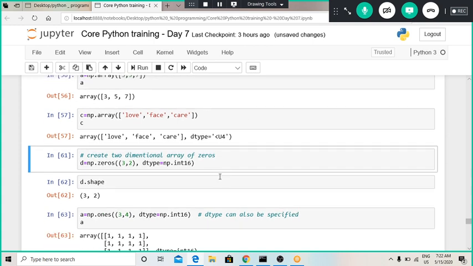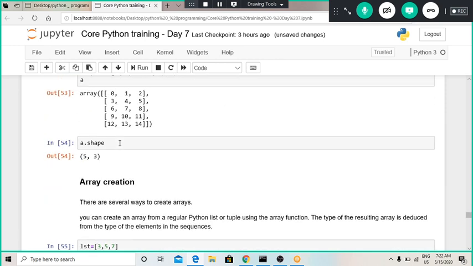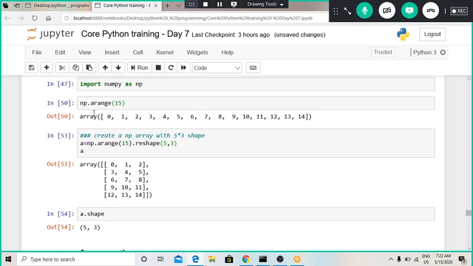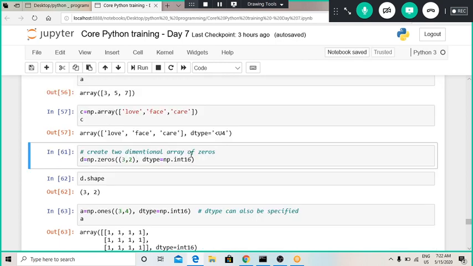Now consider if I wanted to create an array which has only zeros. Previously we checked how to define an array with numbers from 0 to 15, and we tried to reshape those numbers into a 5 cross 3 matrix. The same way, I want to build a matrix with only zeros.